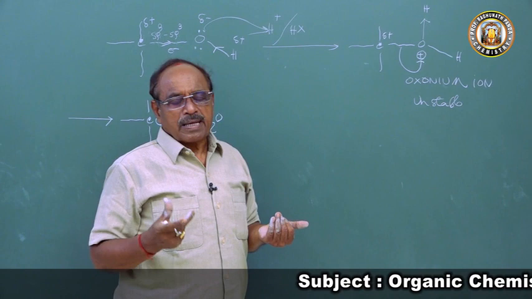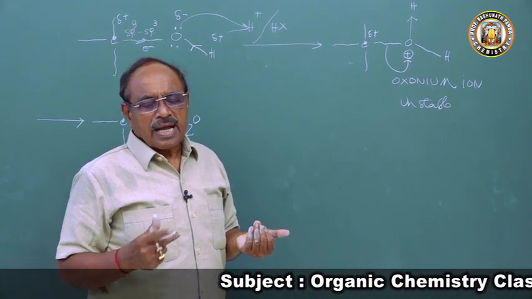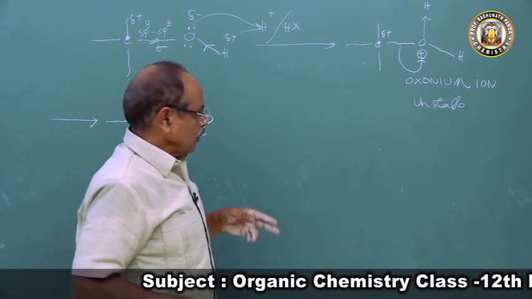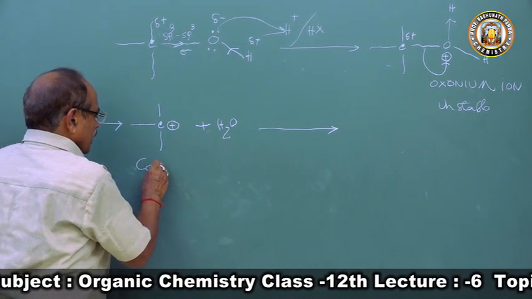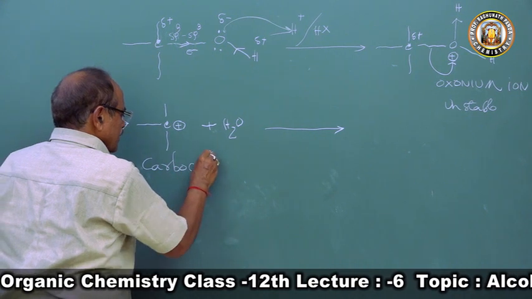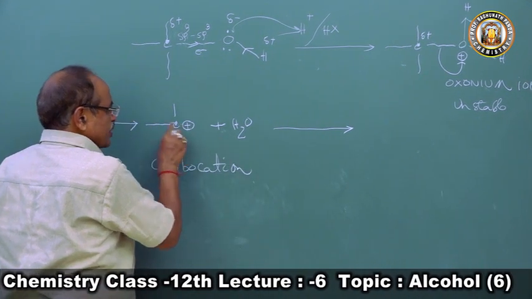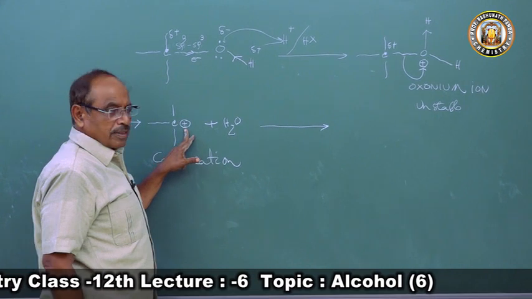This bond can be cleaved and the reaction can take place. So then what will happen now? This is a carbonium ion or carbocation, and this carbocation is electron deficient because of the positive charge.